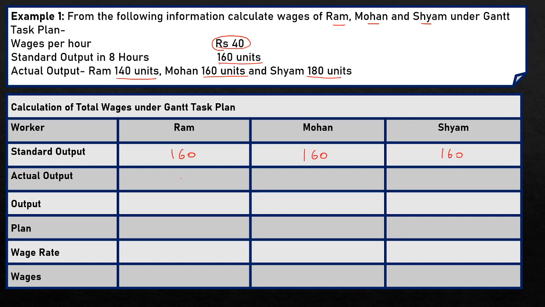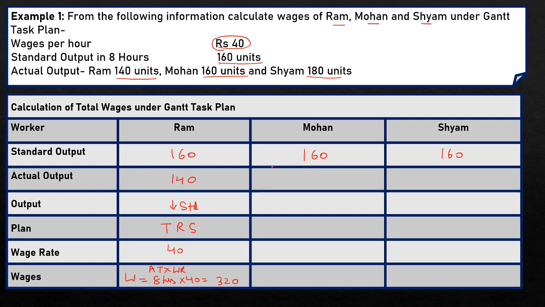In case of Ram, who manufactured 140 units, which is less than standard output, when the actual output is less than standard output, then time rate system is followed to calculate his wages. Here wage rate per hour is 40 rupees, and the formula when time rate system is followed is actual time taken by the worker into wage rate. Here actual time taken by the worker is 8 hours and wage rate per hour is rupees 40. So his wages is 320 rupees.